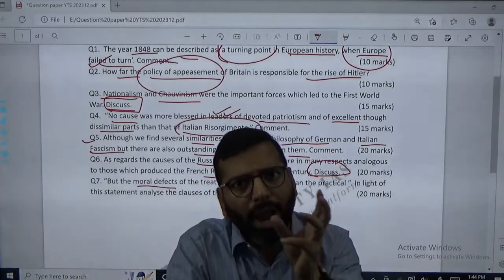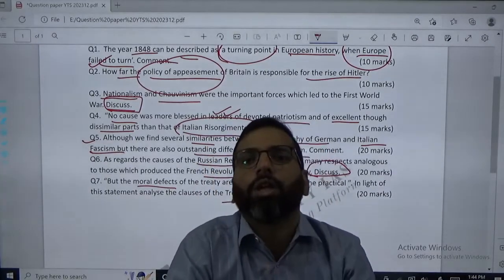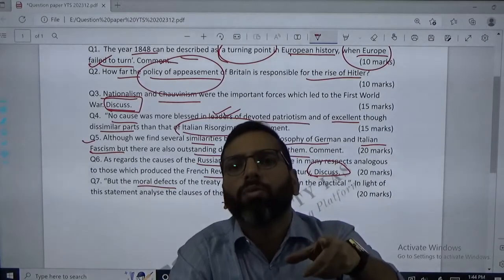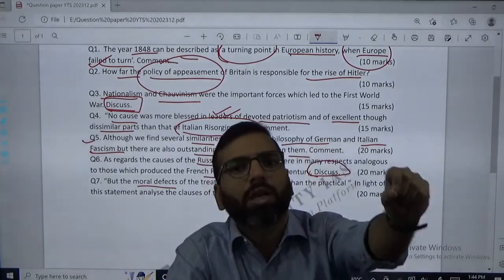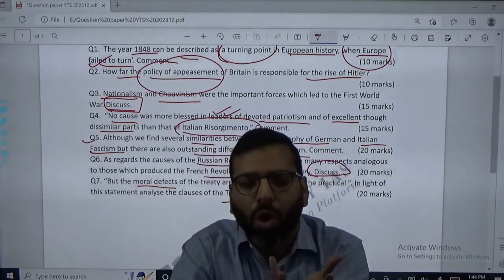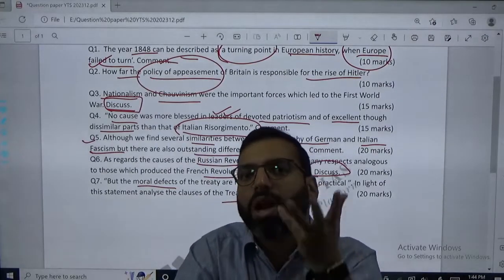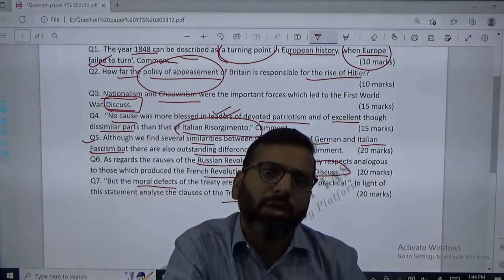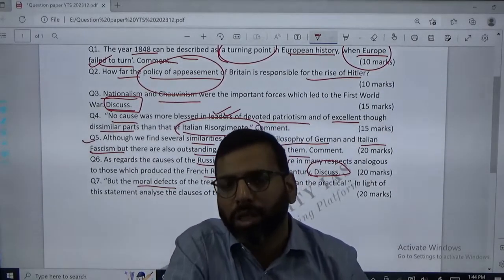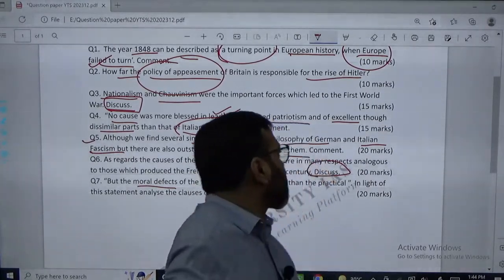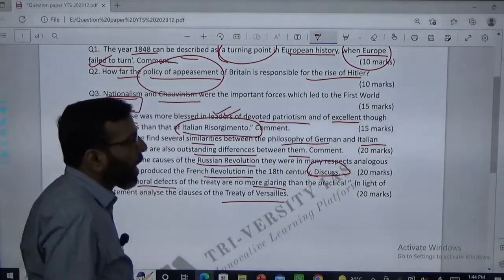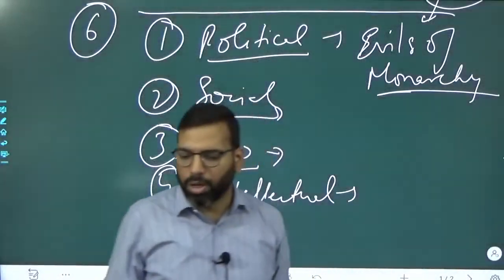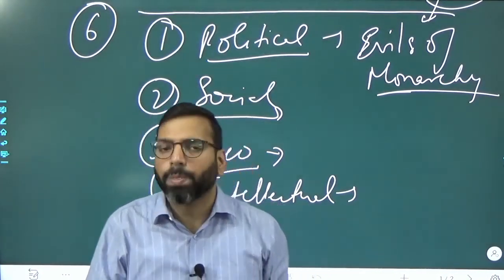So the treaty had both moral and practical defects, and therefore in conclusion you will write that it became the cause of, or sowed the seeds of, the Second World War, and gave the reasons or prepared the conditions for the rise of fascist and Nazi forces in Italy and Germany. With this, your question number 7 is completed, and with this I'll also wrap up this discussion. And I hope this will help you.